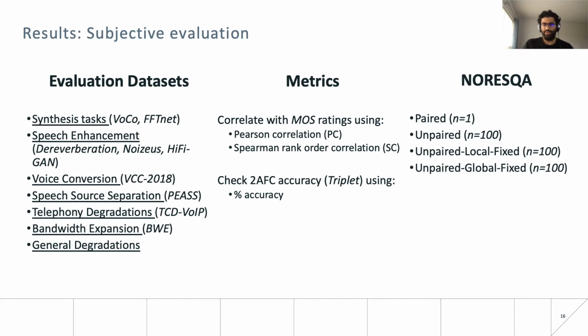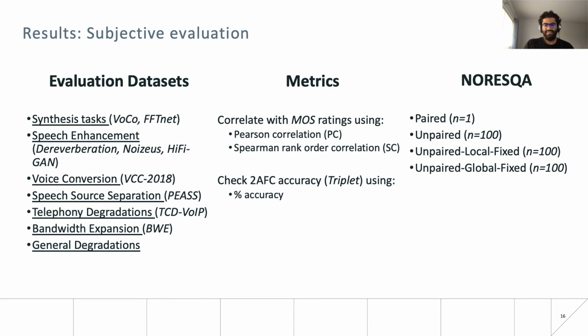First is the paired way, in which we obtain the absolute NORESQA using the matching clean reference. Second is the unpaired way, where a clean non-matching reference is randomly chosen each time, and as shown earlier, we can get a much more reliable score by averaging across multiple non-matching references. In this case, we take 100 references for each test recording.